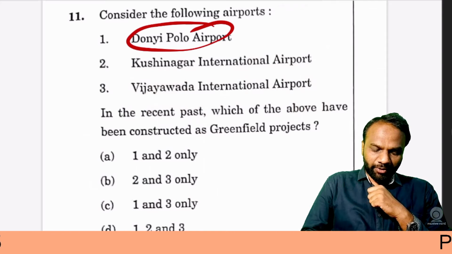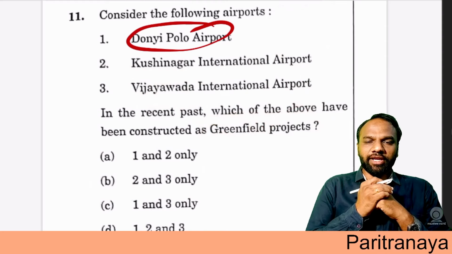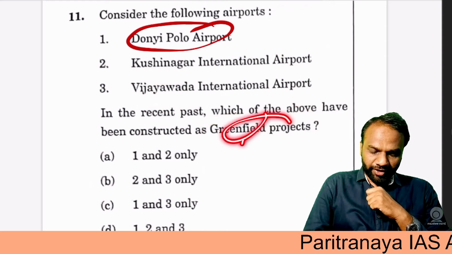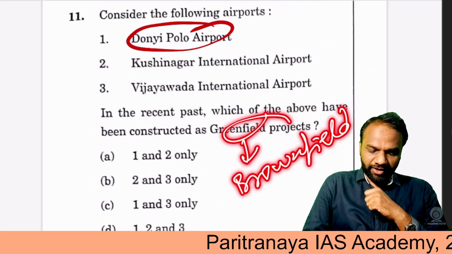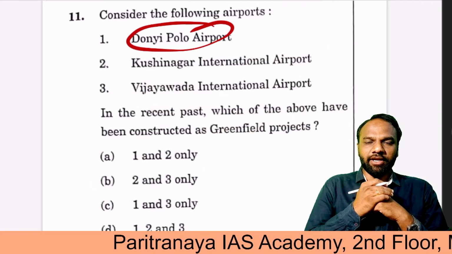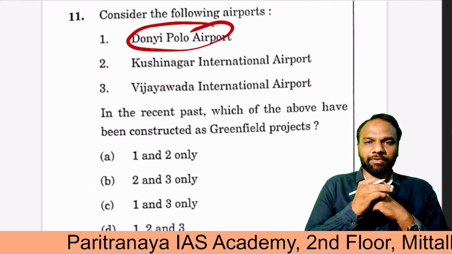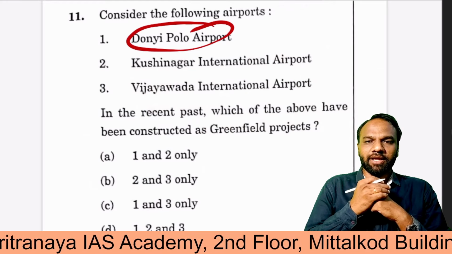One more point we have to focus on here is greenfield projects. What are greenfield projects? Another term is brownfield. Generally when we refer to projects, there are 2 types, greenfield and brownfield. Greenfield means an entirely new project which you initiate, and brownfield means an existing project where some changes are brought in to the same infrastructure.